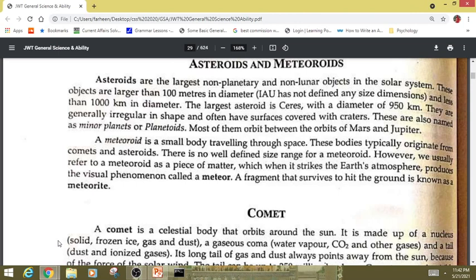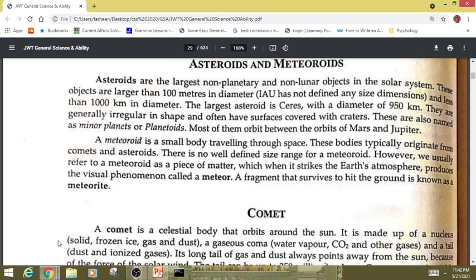Asteroids are the largest non-planetary and non-lunar objects in the solar system. These objects are larger than 100 meters in diameter. IAU has not defined any size dimensions, and they are less than 1000 kilometers in diameter. The largest asteroid is Ceres with a diameter of 950 kilometers. They are generally irregular in shape and often have surfaces covered with craters.